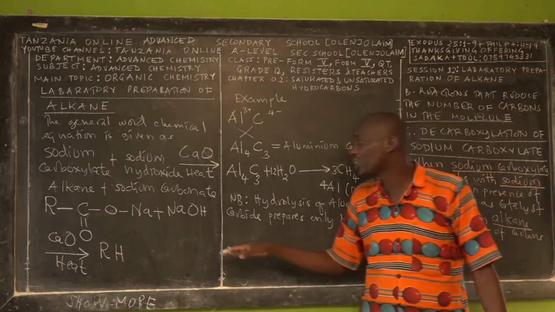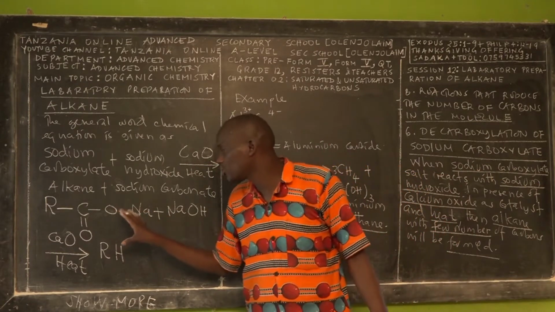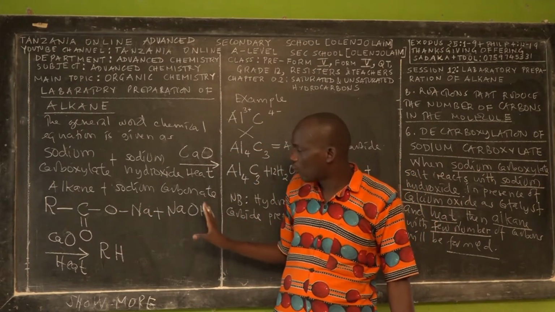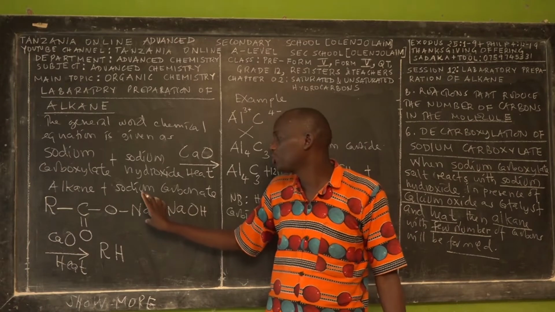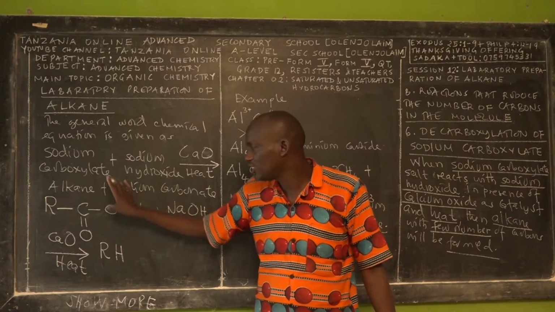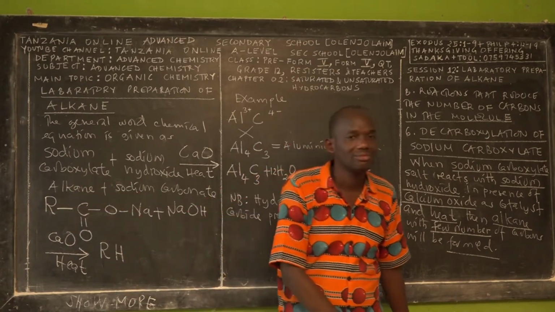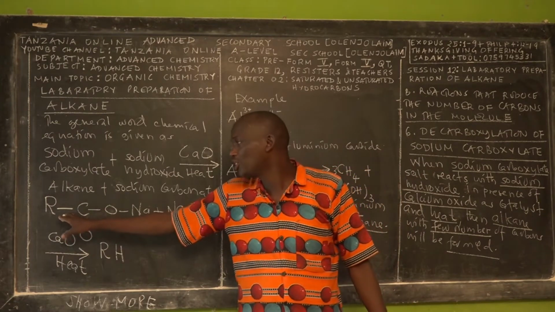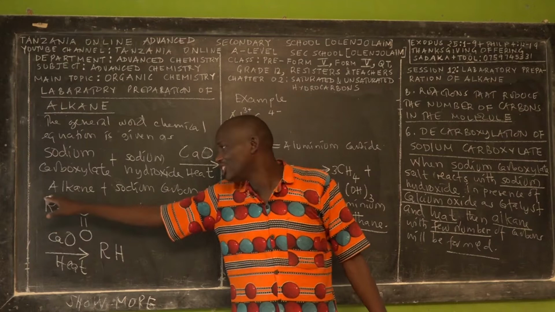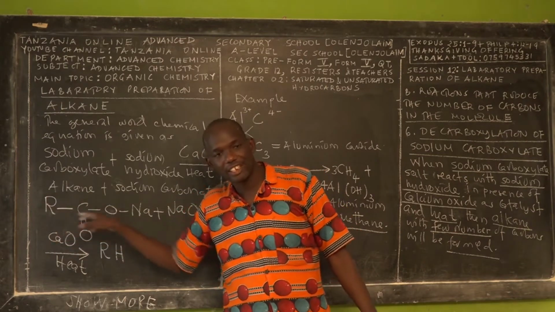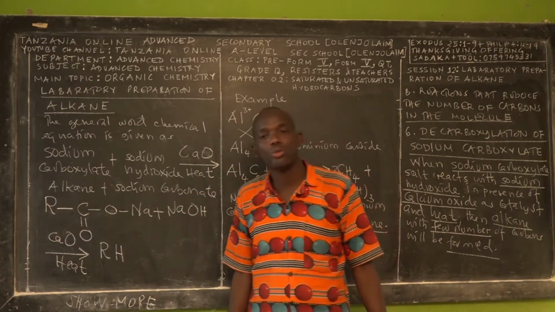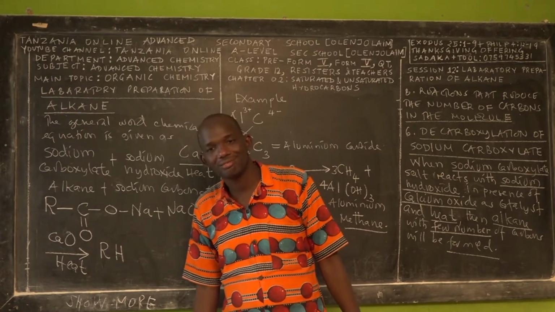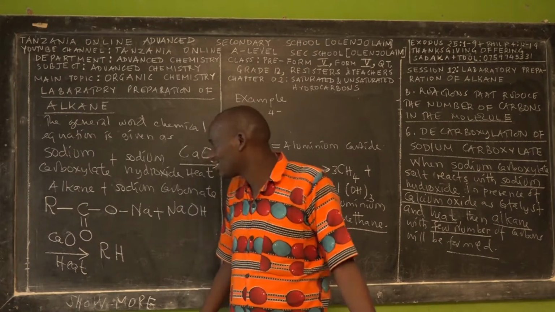So, my dear students, this reaction means that one hydrogen is going to replace the sodium, oxygen, carbon and oxygen. So the bond which is going to break is between the hydrocarbon and this functional group of the carboxylic salt.